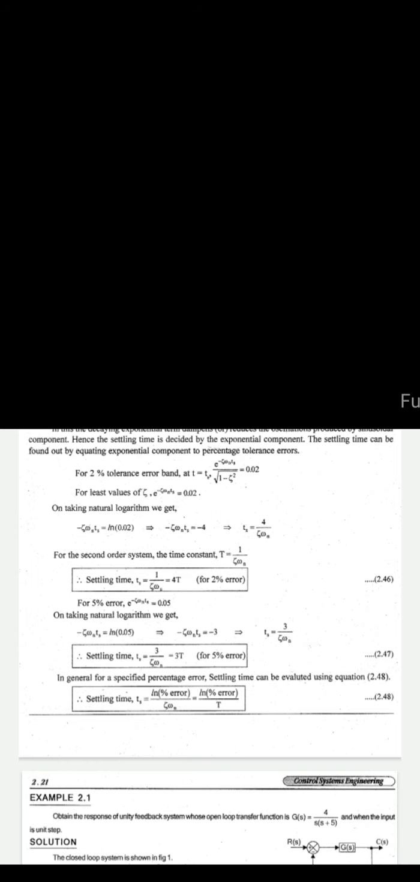Now to obtain the settling time, here the settling time is decided by the exponential component. Why? Because the exponential component is the decaying component. So based on the decaying component only you can say whether you have obtained the response as steady state or not. So based on that only you can decide the settling time. The settling time can be found out by equating the exponential component to the percentage tolerance errors.